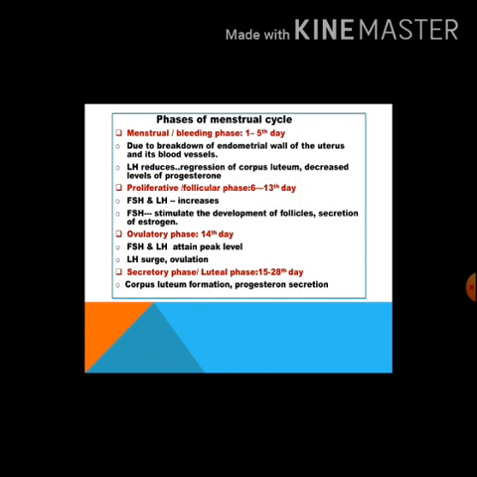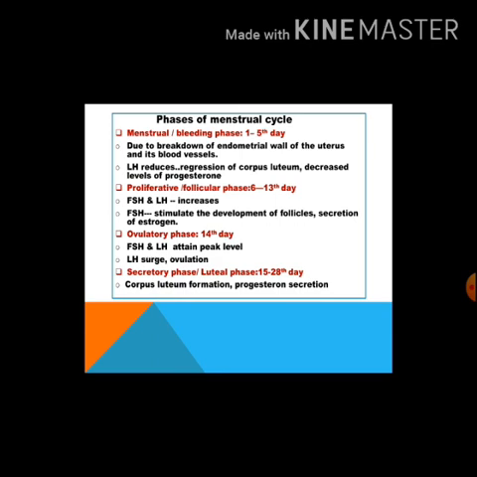Now we are discussing the phases of the menstrual cycle. Menstruation only occurs if a released ovum is not fertilized. Firstly, we are discussing the menstrual phase or bleeding phase. The cycle starts with the menstrual phase and it lasts for 3 to 5 days.